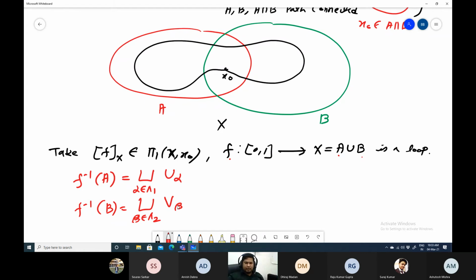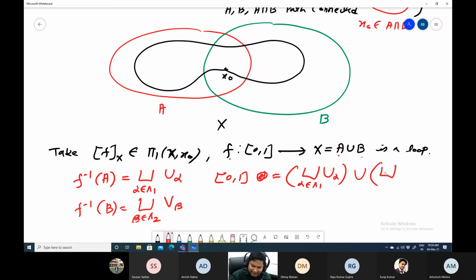Then you can write 0, 1 as the union, first the disjoint union of this, and then the union, which is not disjoint, and the disjoint union of this.